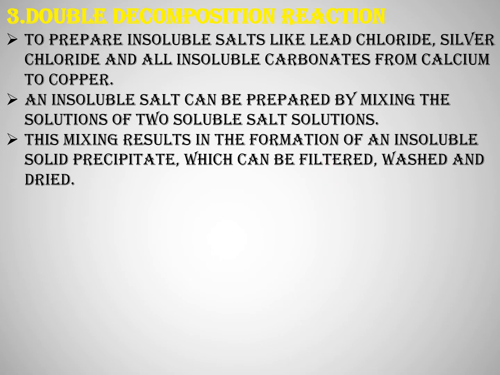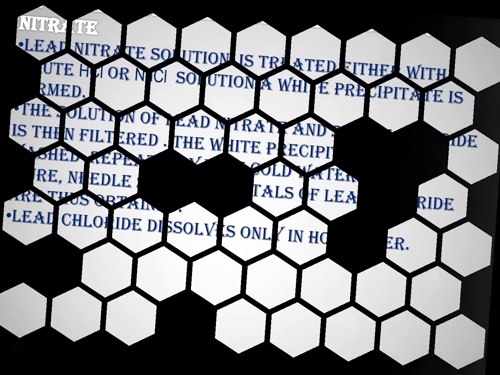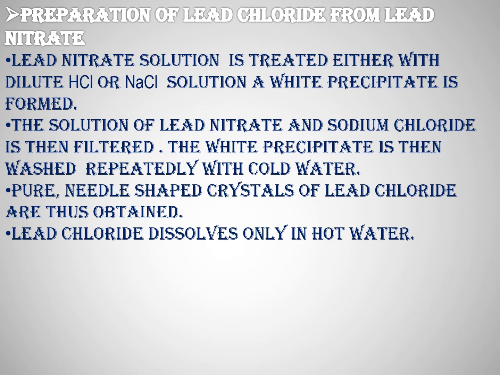Now, we will take an example of this method of double decomposition. Let us prepare lead chloride from lead nitrate, which is an example of a precipitation or double decomposition reaction.